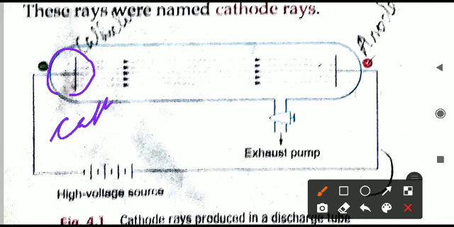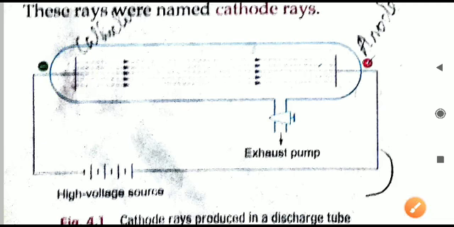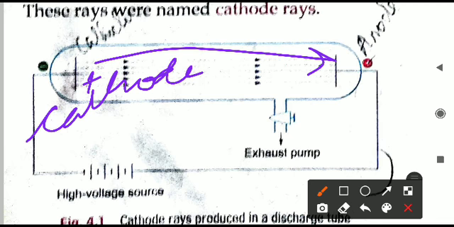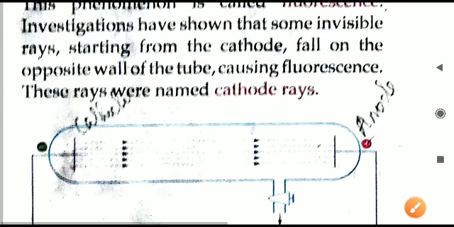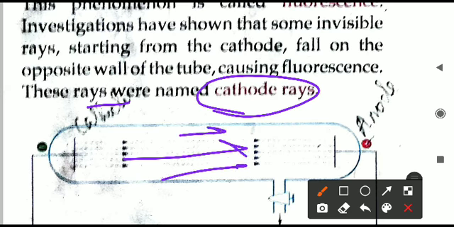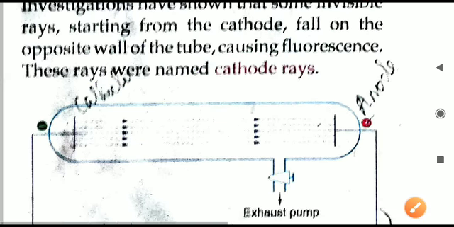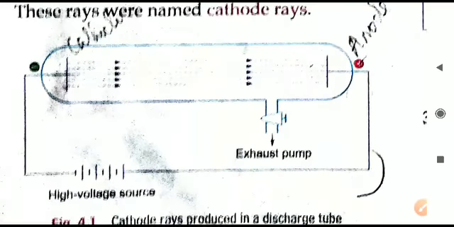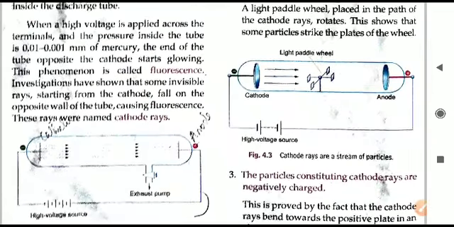From the cathode, some particles are coming and striking the other surface. Because the particles are emitted from the cathode, they are given a particular name. These rays were named cathode rays. Whatever rays are coming here are all called cathode rays, and that is why this experiment is also called the cathode ray tube. So this is how cathode rays were produced.